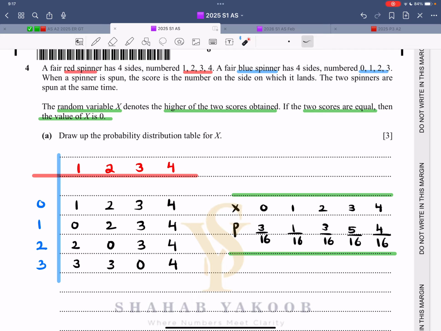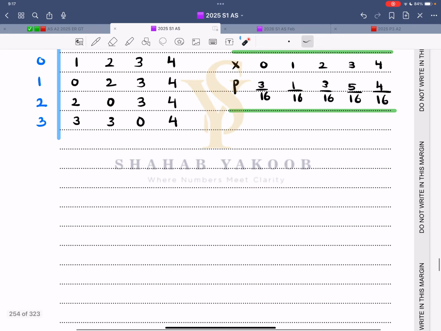So technically 1 and 1 is 0, 2 and 2 is 0, and then 3 and 3 is 0. There is no 4, 4, there is no 1, 1. So now between 1 and 2, the higher one is 2. Between 1 and 3, the higher one is 3, and so on. So these are the 16 possibilities. That's the table. Very simple. Do not reduce even if there is a possibility of reducing it.